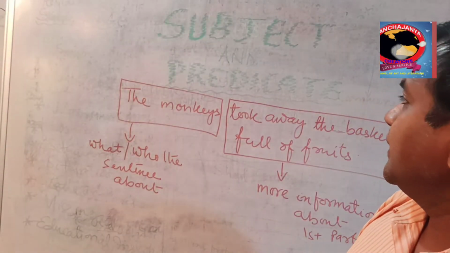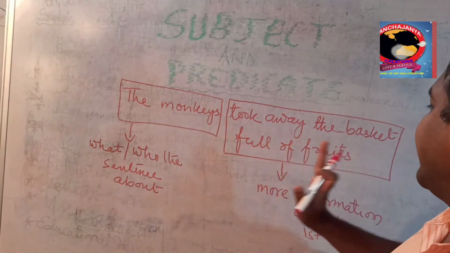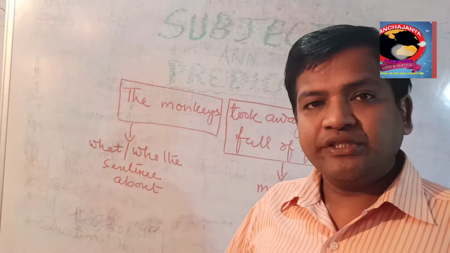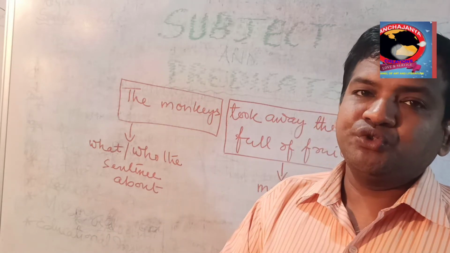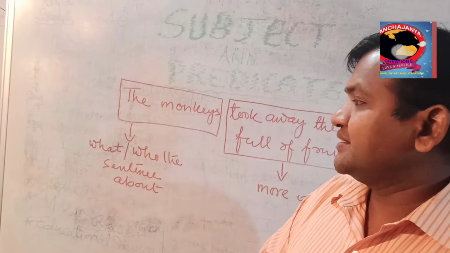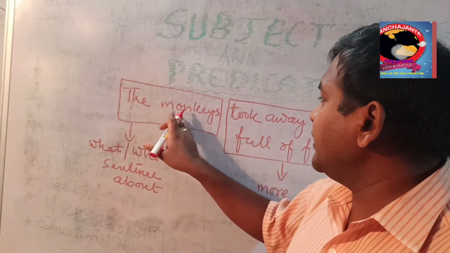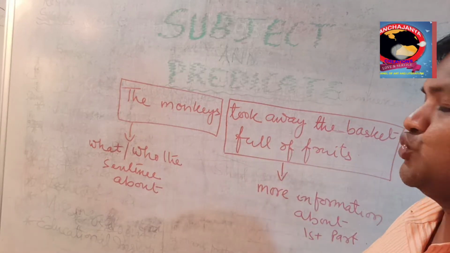See, I have written a sentence. The monkeys took away the basket full of fruits. Now I have divided the sentence into two parts. One is the monkeys and the other part is took away the basket full of fruits.